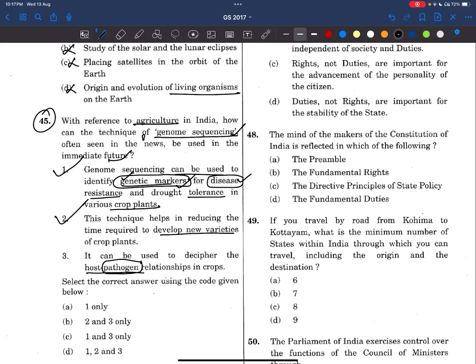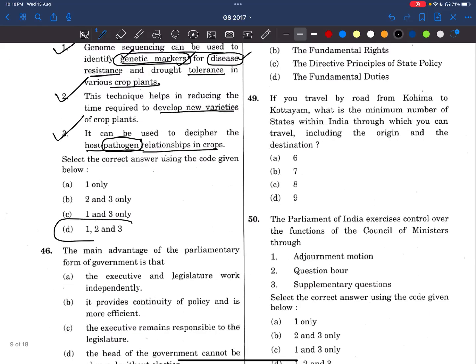Now if we develop vaccines in such a way that we know this coronavirus has this protein material, and we are already immune to that, these receptors will directly attach to that protein and detect that, okay, this is a pathogen. In this way genetic sequencing helps us in understanding the relationship between host and pathogens. We can reduce the disease, we can produce vaccines. Even this is also correct. The answer is 1, 2 and 3.